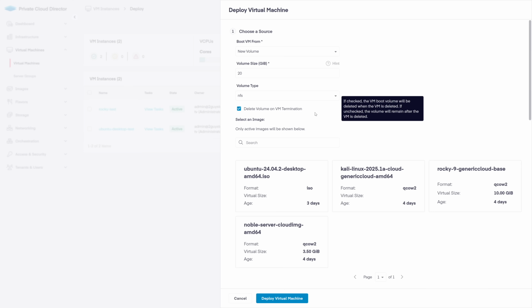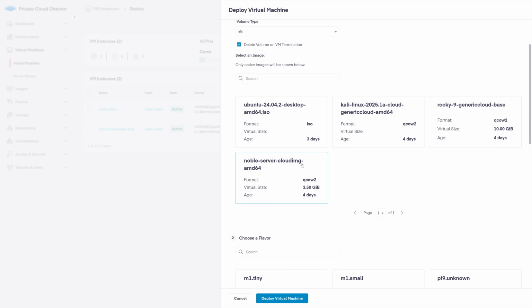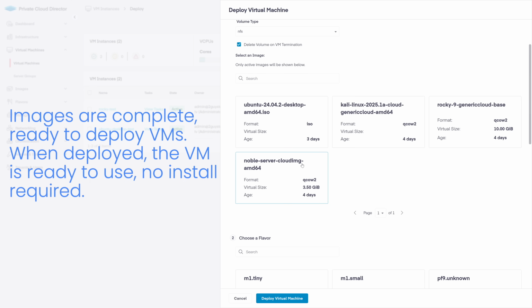Now we need to select the image we want to use for the VM. Images can be pre-built deployments like Linux cloud images, like you see here with the Kali image, Rocky image, and the Noble image, and they can also be ISO images as well, like the Ubuntu desktop image shown. Keep in mind, these images aren't used for installing Linux. They're completely pre-built Linux images that are essentially ready to deploy, no installation necessary.